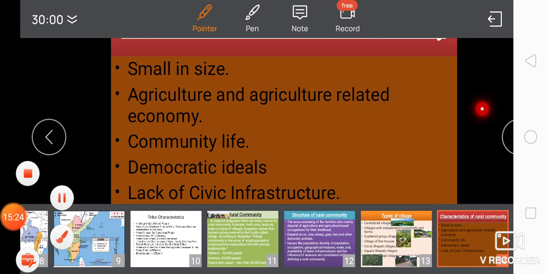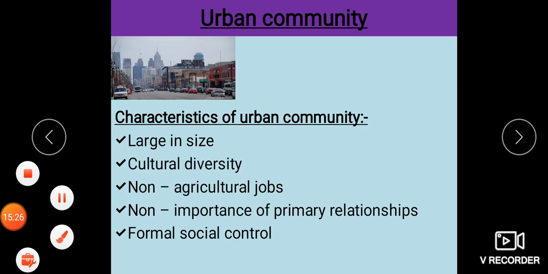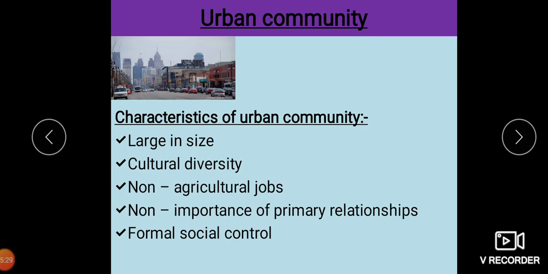Now we will move on to the next topic, that is the urban community. As we see, the urban community is not a very new concept, children. It is an old one. From the time human history started, we have had rural communities and urban communities.